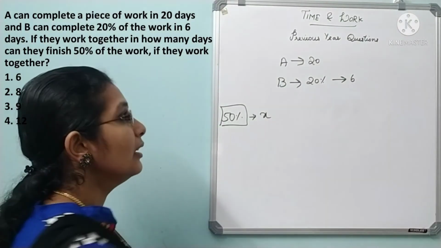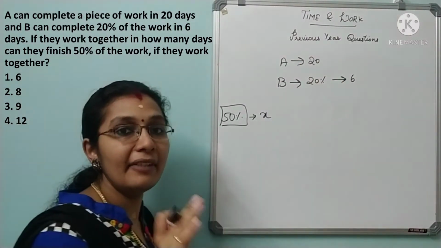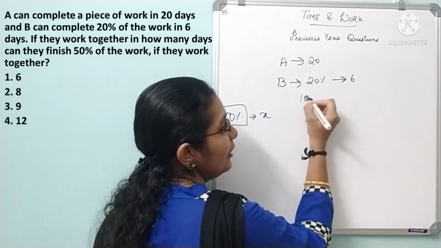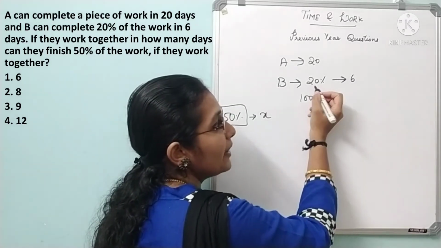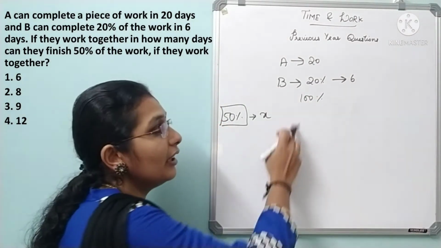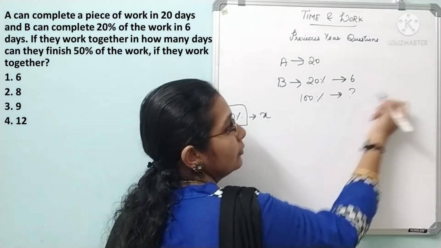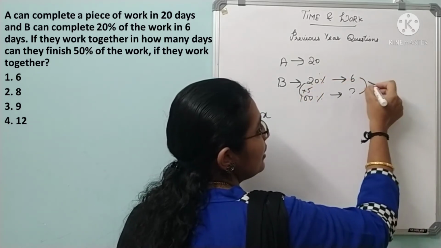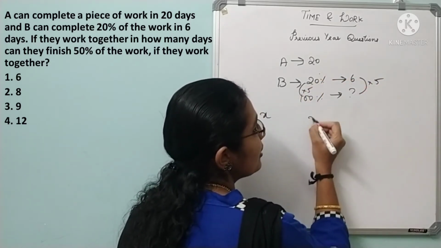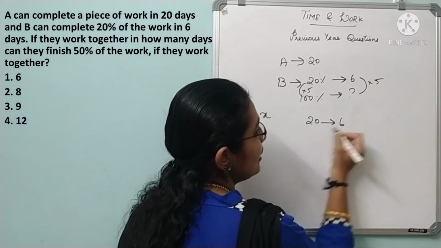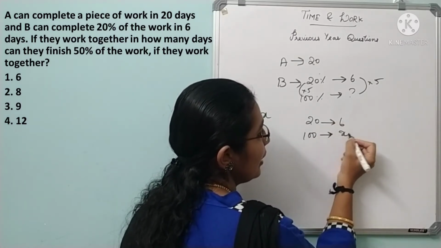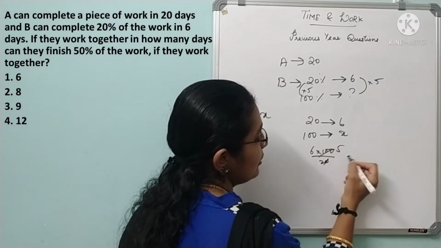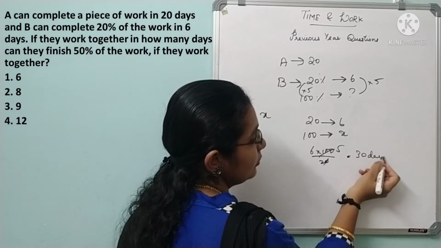So understand it. See here, A will complete the total work in 20 days. Whereas 20%, so total is 100%, right? In that 20% they will complete in 6 days, means 100%, how many days will they take? So 20 into 5 is 100, so 6 into 5, or you can cross multiply. So 6 into 100 by 20. 20 5s are 100. So 6 5s are 30 days. Clear?